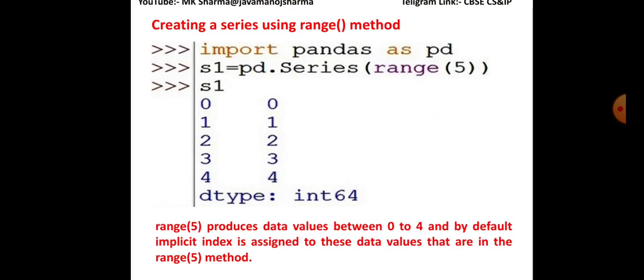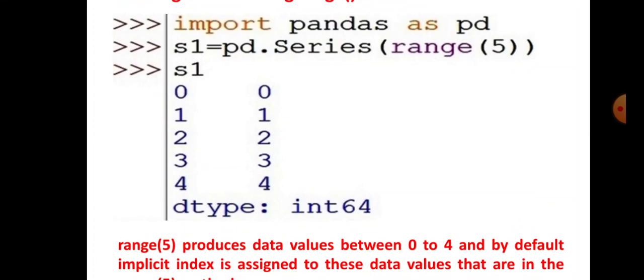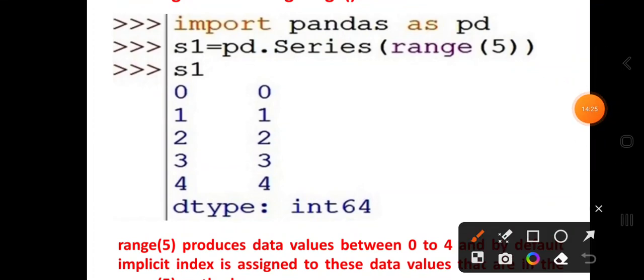This is an example of how we can create a series using the range method. As we have already discussed, the range function accepts default indexing from 0 to n minus 1 when you pass only a stop value.